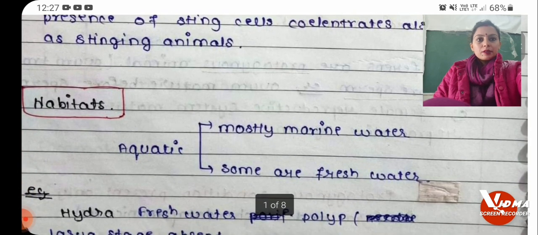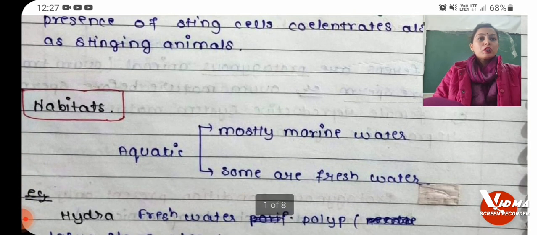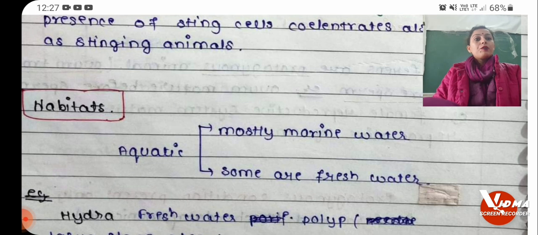Next is habitat. Most of the animals belonging to the phylum Coelenterata are aquatic, and the majority of them live in the sea water, and very few species live in a freshwater habitat. For example, Hydra lives in fresh water.